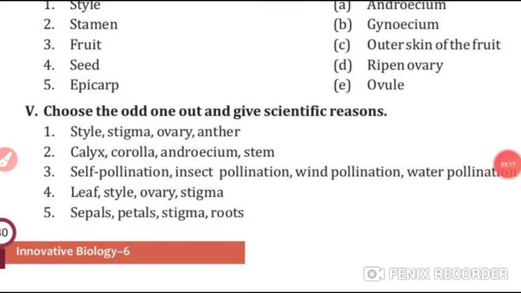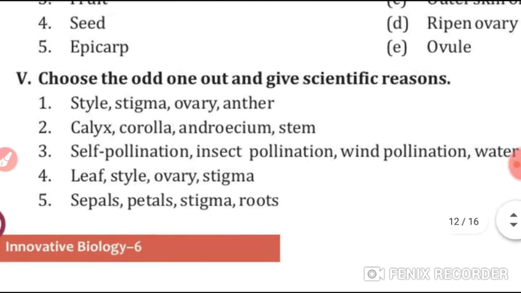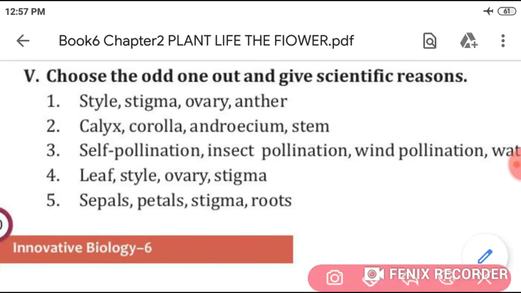Now students, come to the next question. Choose the odd one out and give scientific reasons. Students, first, style, stigma, ovary and anther. Here you will first write this question. Then you will choose the odd one. Odd one is anther.